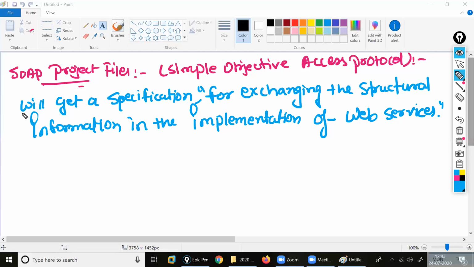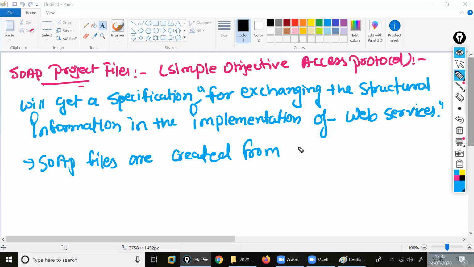SOAP project files are created from WSDL files. We will see these files when I explain WSDL, which is Web Service Description Language.